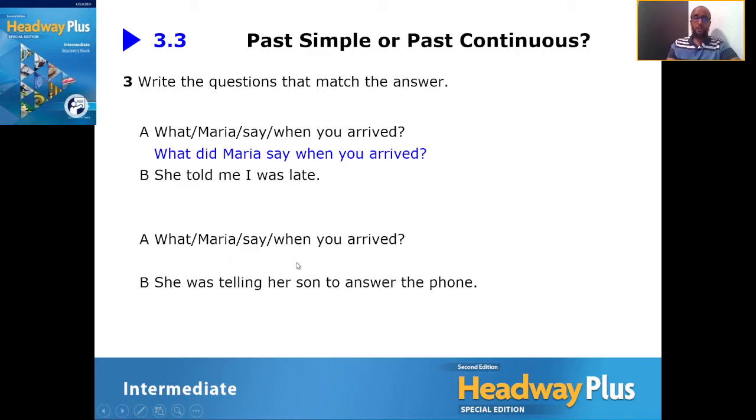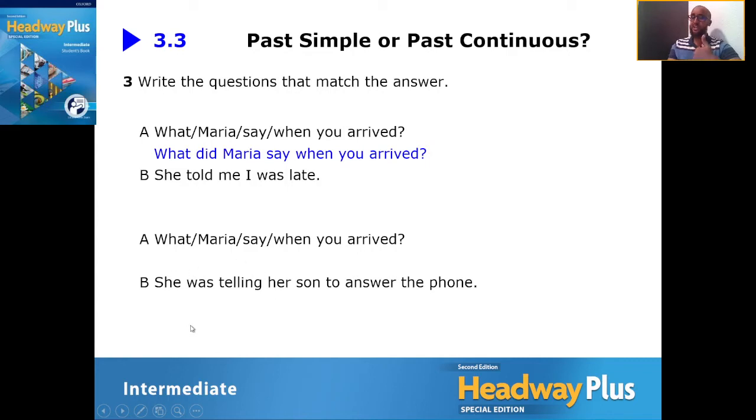Next question, let's have a look. Here we have another question that needs to be completed. But again, before doing so, let's have a look at the answer. The answer says, she was telling her son to answer the phone. Now here we have was telling. This is the verb form here.